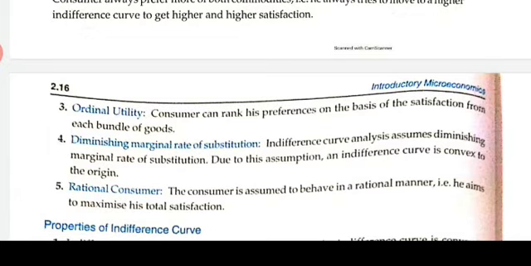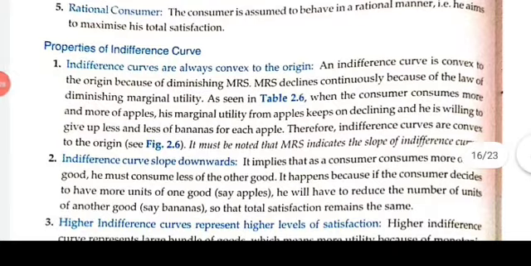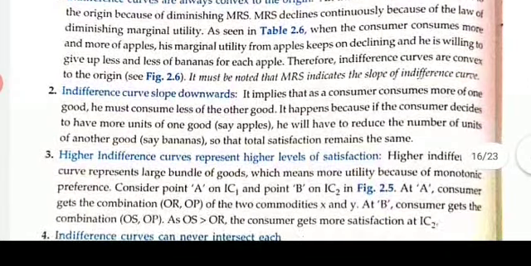Okay, and number 5th is the rational consumer. The consumer is assumed to behave in a rational manner, that is, he aims to maximize his total satisfaction. So these are the 5 assumptions of the indifference curve. Next, we are going to discuss the properties. Very important. Okay, properties of indifference curve.